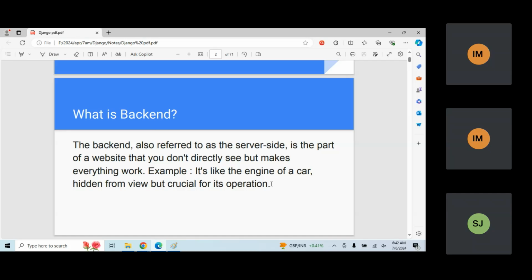So now I'll capture some images and upload them. When I upload those images on the Amazon website, they are stored in the databases, and then displayed from the databases to the front end.